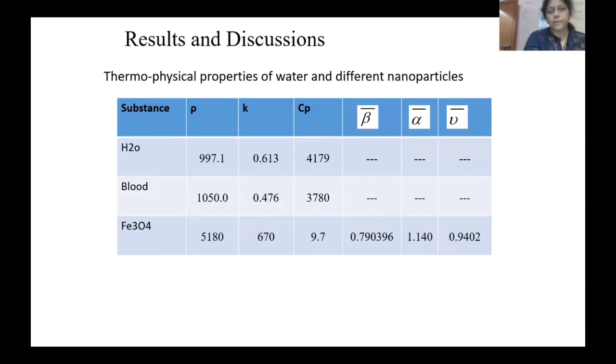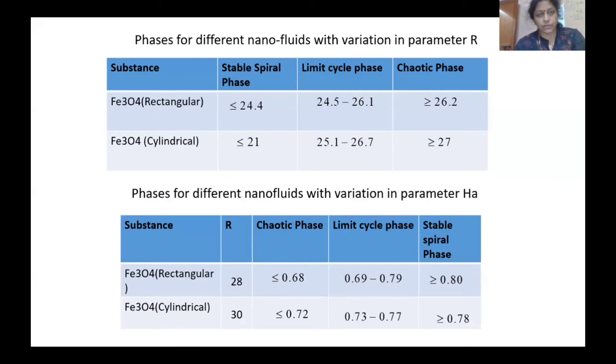We use these thermophysical properties. Water has this density and these components, and blood also has these values. We have taken ferric oxide nanoparticles inside the blood because our blood contains ferric oxide. We calculate these parameters, so our value of the thermal diffusivity comes to these values. Based on this, we try to find the solution of our system.